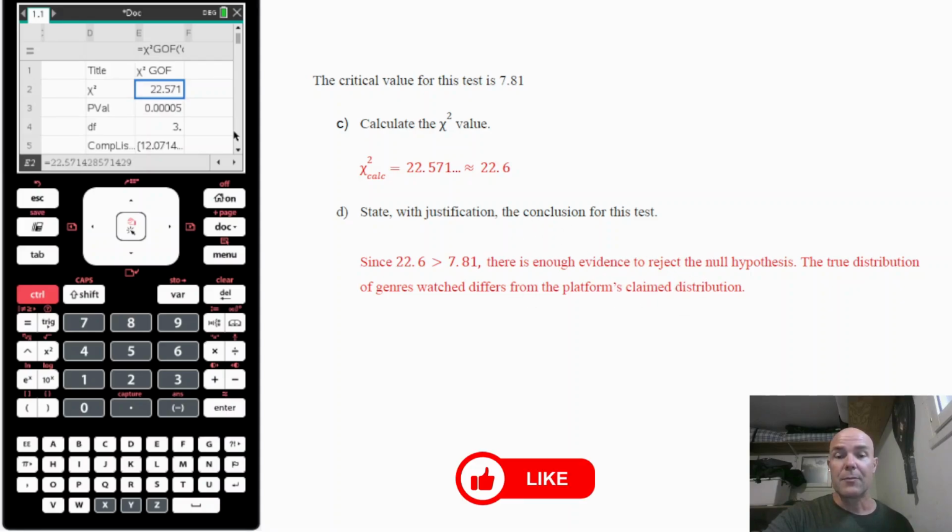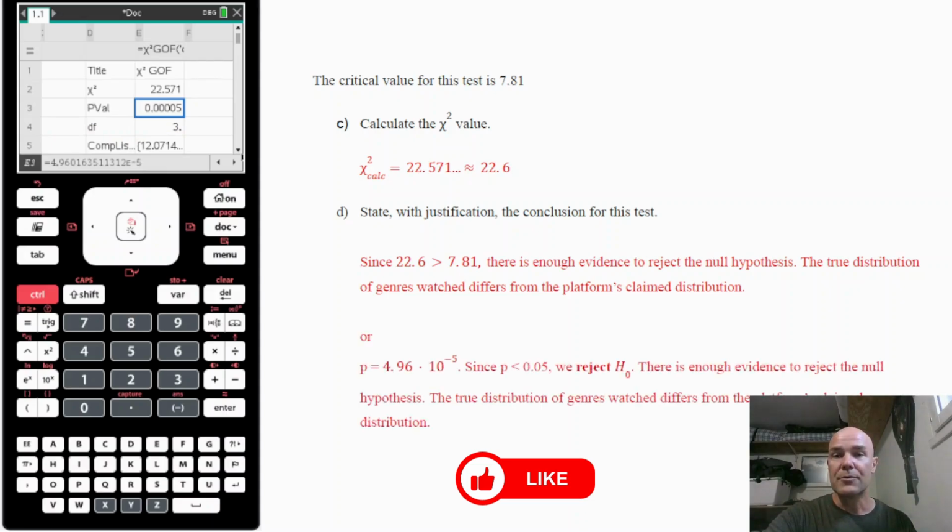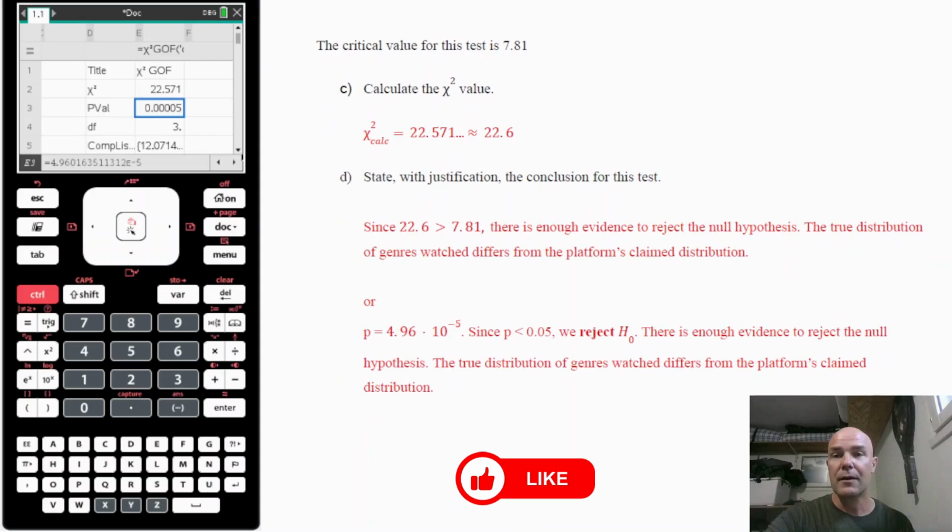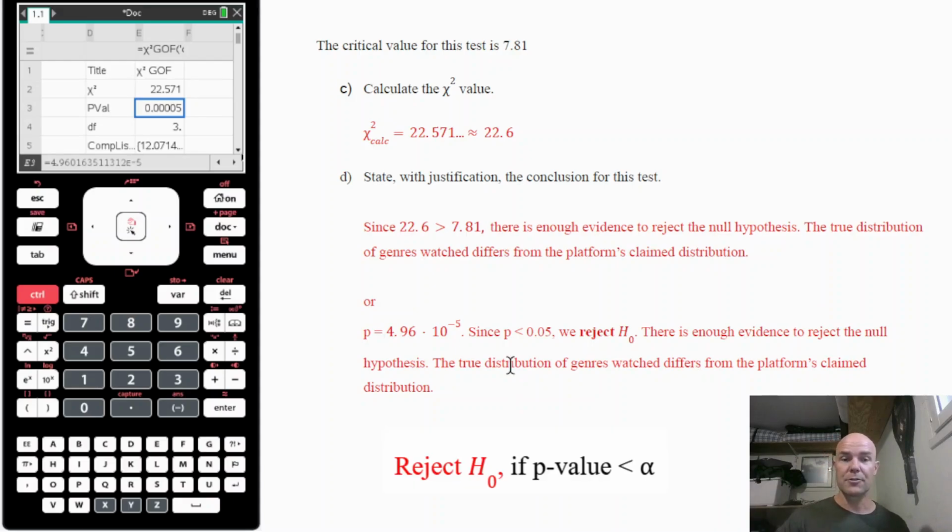And something important here, you can make the conclusion also using the p-value. You can find the p-value from your calculator is 4.96 times 10 to the power minus 5. And you can use the p-value also to make our final conclusion, but you would have to remember how the p-value works.